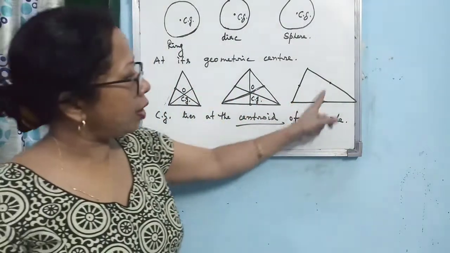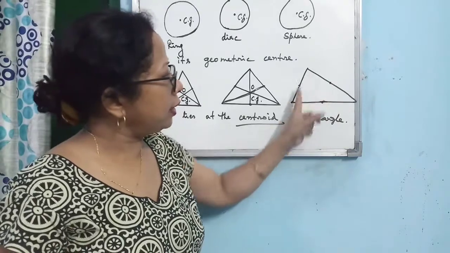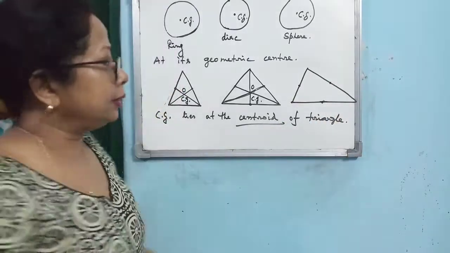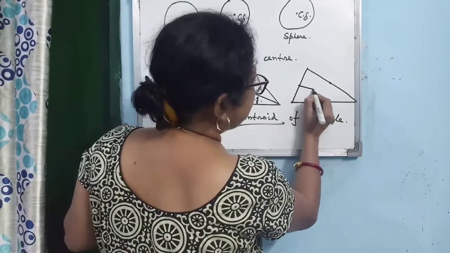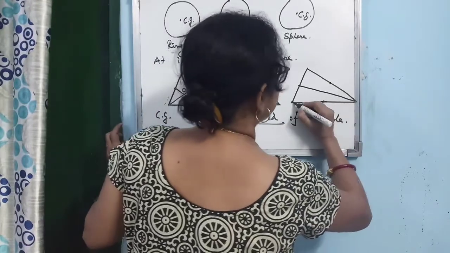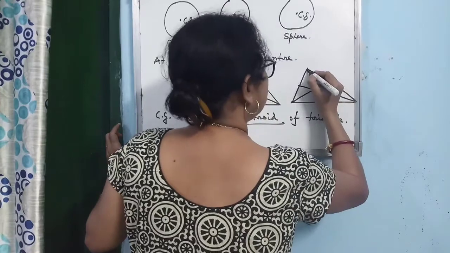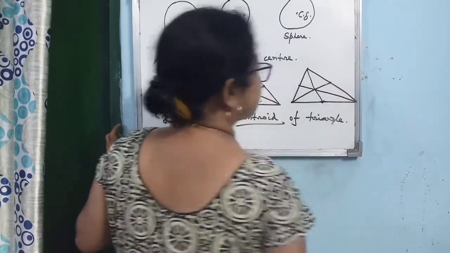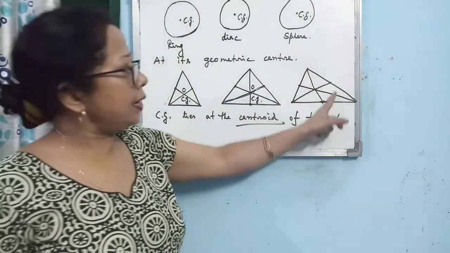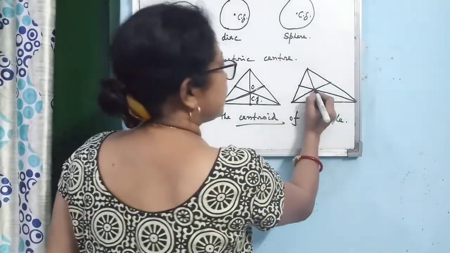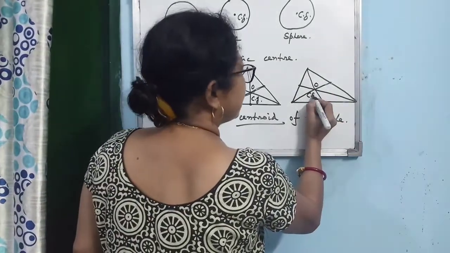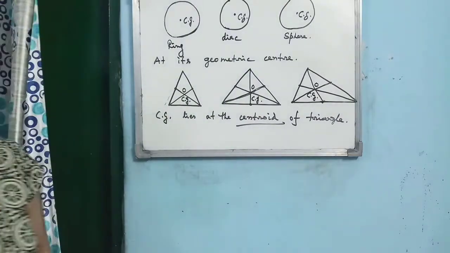Okay, so you see how I am drawing. Locate the midpoint of all the sides. Then, you join the midpoint with the opposite vertex. Join the midpoint with the opposite vertex. Then you see the three medians, they are passing through one point, that is the center of gravity.